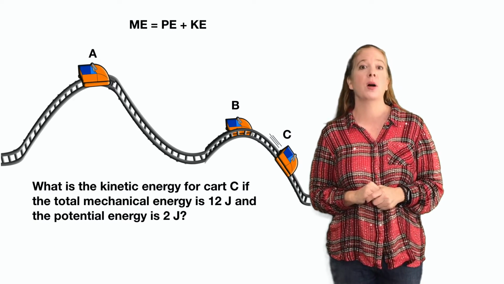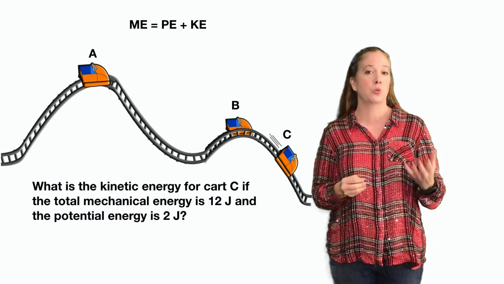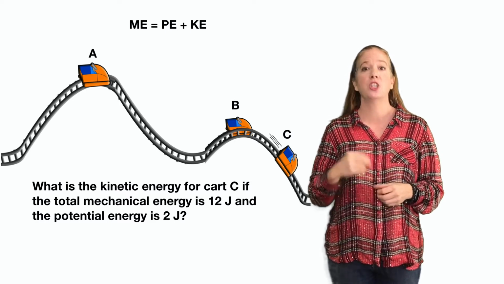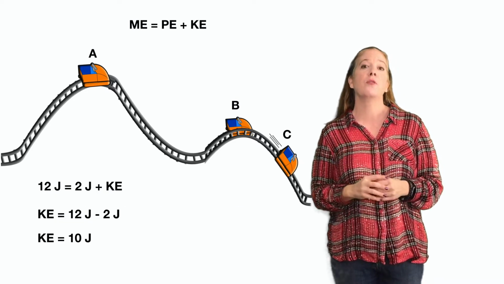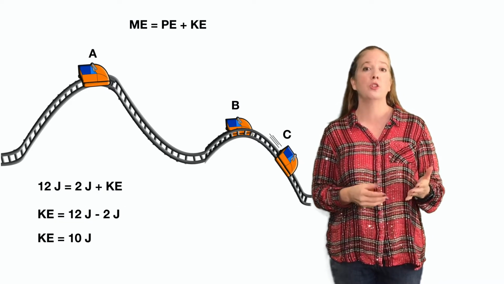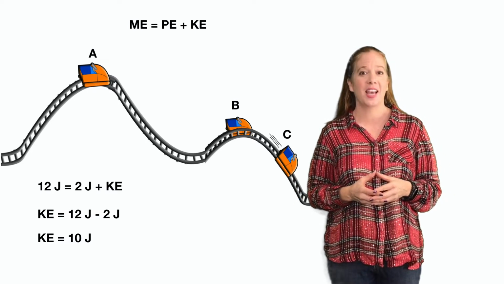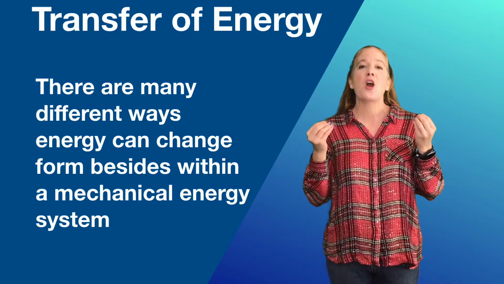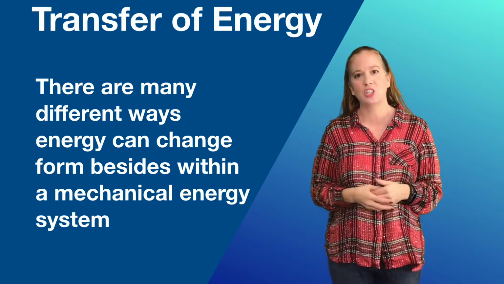Same applies if we want to find the kinetic energy for cart C. If the total energy was 12 joules and potential energy is 2 joules, we plug it into the formula. We then solve for kinetic energy, which would be 12 joules minus the 2 joules, and now we find kinetic energy is 10 joules. There are many different ways energy can be transferred and change form besides just mechanical energy